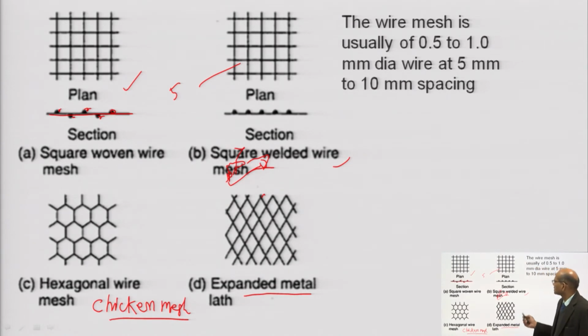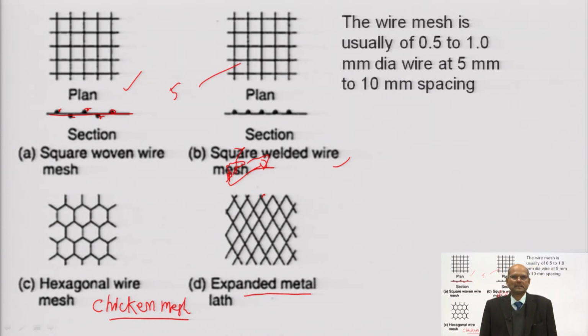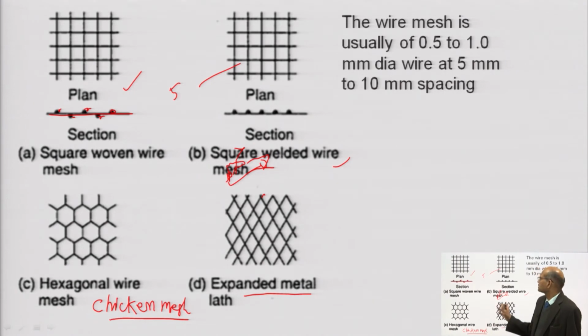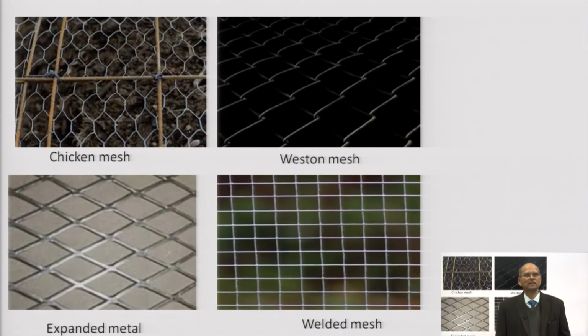In ferrocement, the mesh may be of 1 layer, 2 layers or 3 layers, depending on the requirement of strength and thickness, and that depends on the span also. Generally these 4 types of steel are required here. If you see the photographs I have taken, what you are observing here is chicken mesh, this is diamond in shape, and this is woven or interwoven mesh.